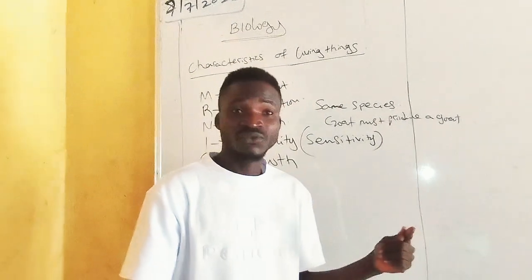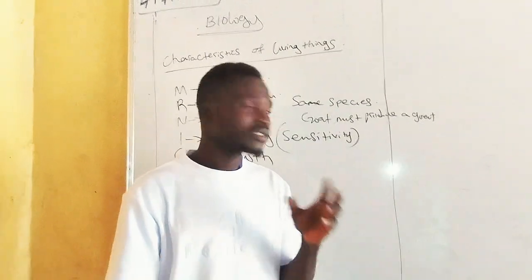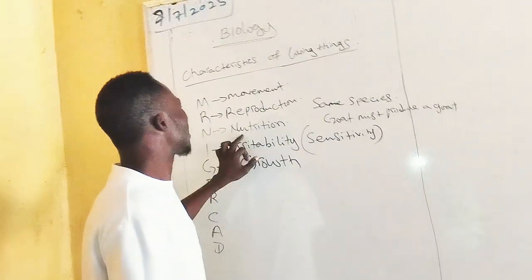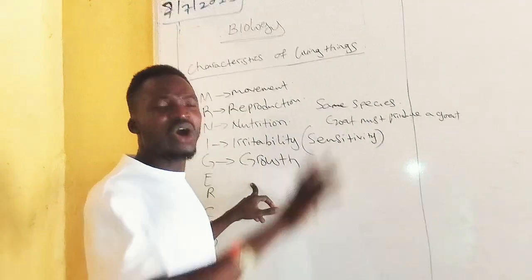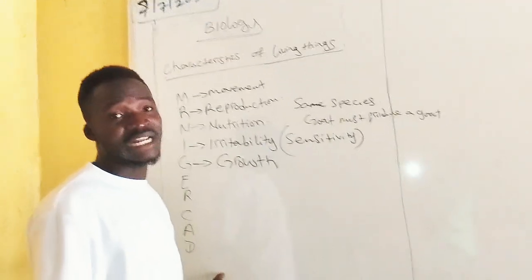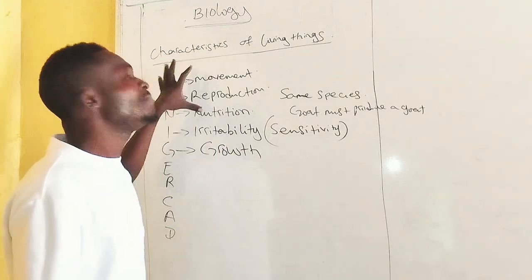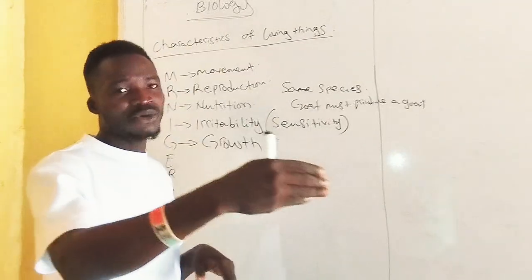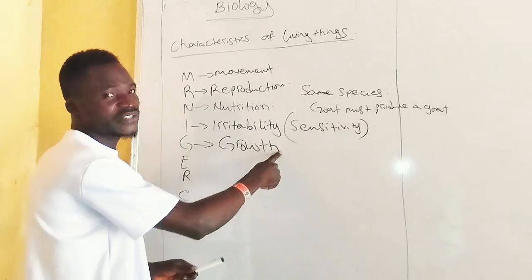We have different bases of growth. Mitosis contributes, meiosis contributes, and so on. But for the sake of this class, we are only looking at the characteristics for now. Later, all these are topics that WAEC focuses on. About 70% of WAEC questions come from the characteristics of living things listed here, from movement, reproduction, nutrition, irritability to growth. They pick questions from here because all of this will be discussed as topics later in the video. Do we understand? So let's proceed. That is growth.